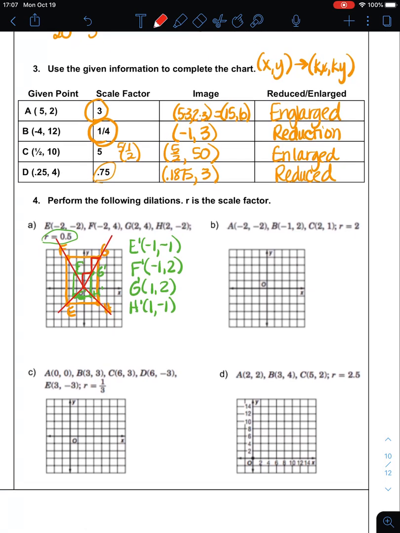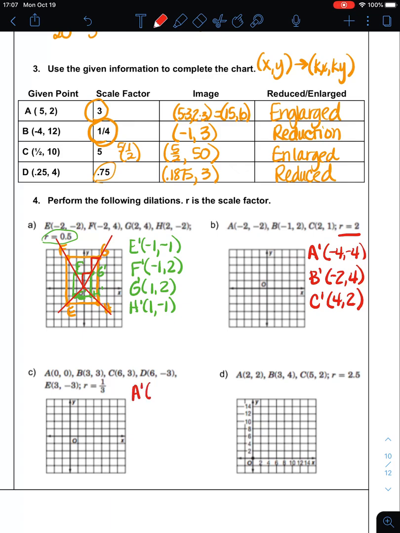So let's look at another one where the multiplier is an enlargement. I can tell it's an enlargement because it's going to be 2. So again, you don't have to graph it if you don't want to, unless you're asked to pick the graph, which you should be able to tell it's an enlargement. Okay, and like we did at the very beginning, just pick your points. So my A prime would be -2 times 2, so it'll be -4, -4. My B prime will be -1 times 2 and 2 times 2. And my C prime will be 2 times 2 and 1 times 2. And that's where my new image is.